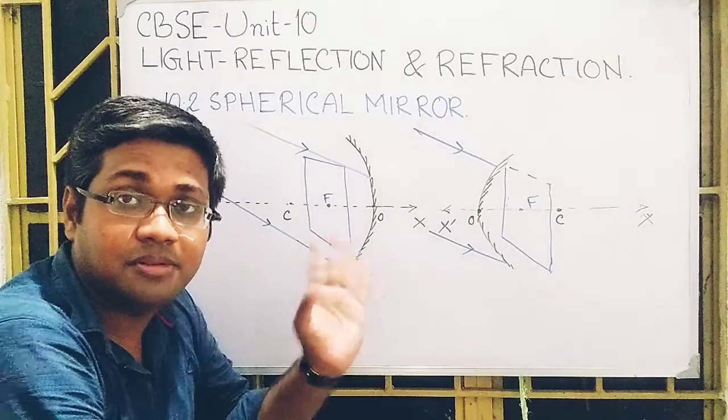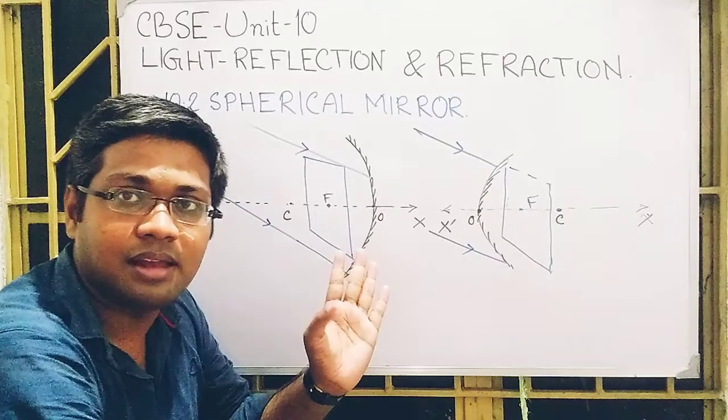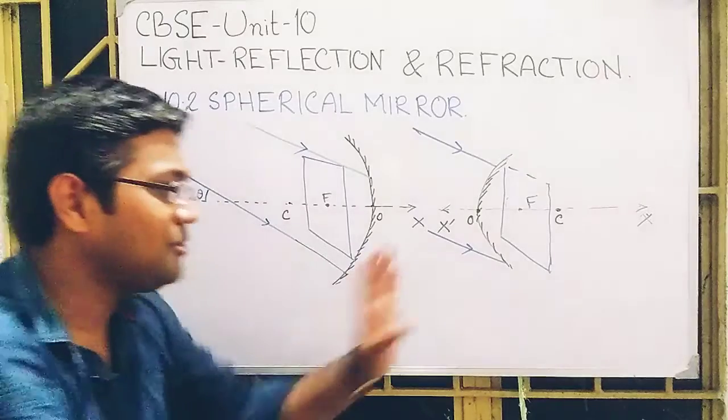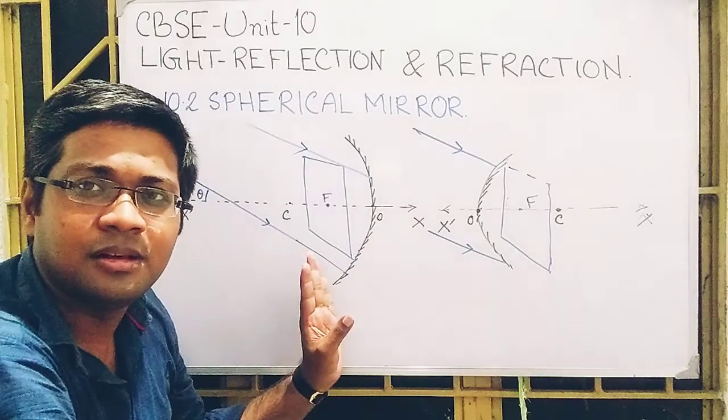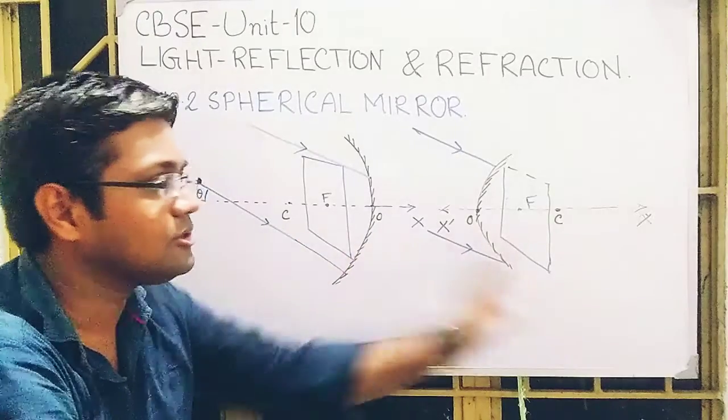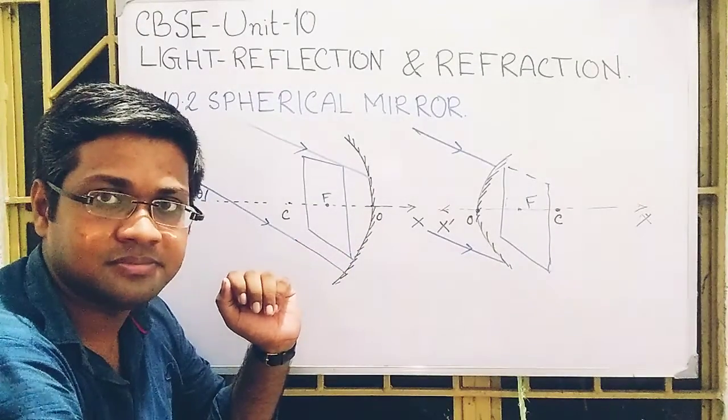Obviously this plane is of infinite extent. Here I draw only a portion of it, but it is of infinite extent on both sides.